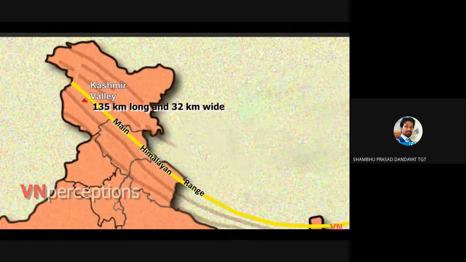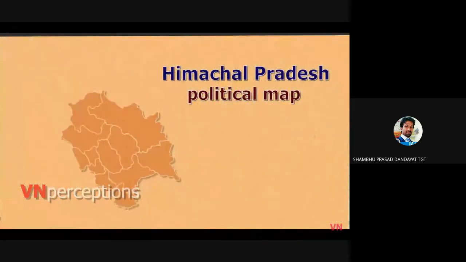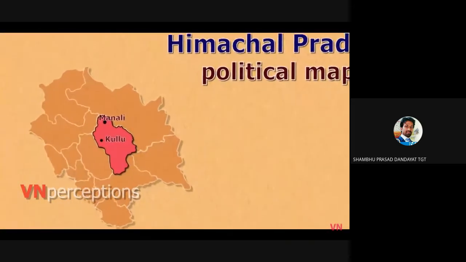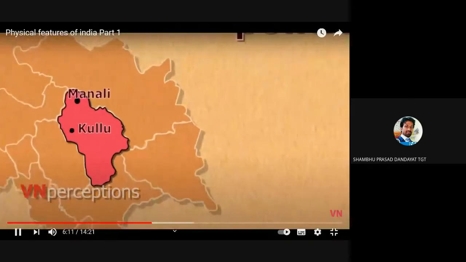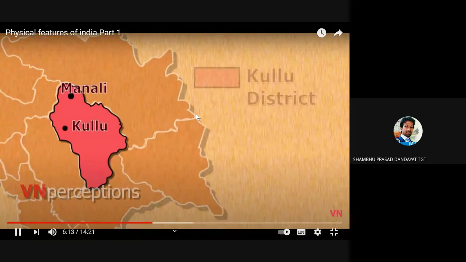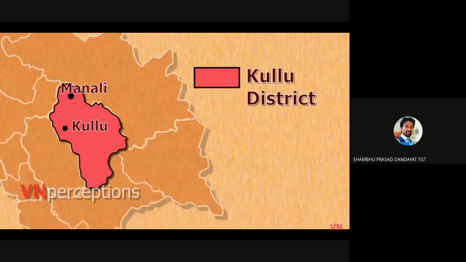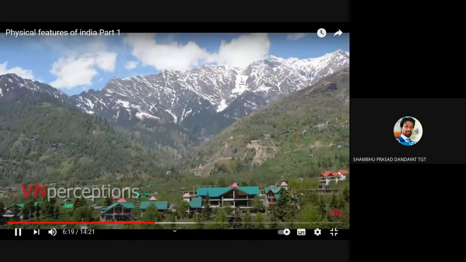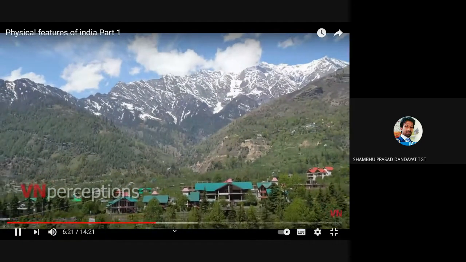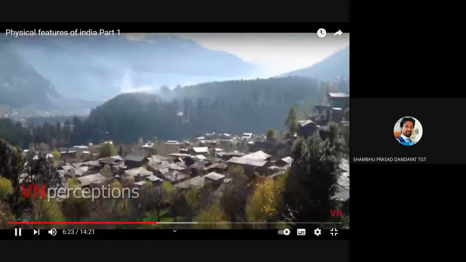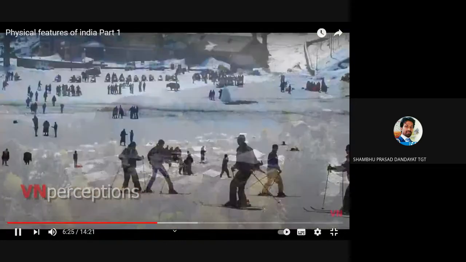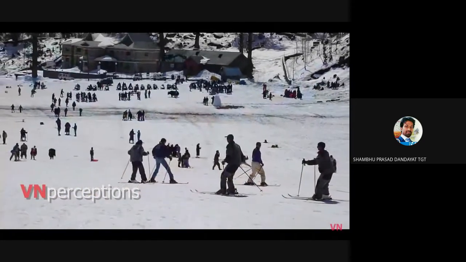Kulu Manali is one more important tourist place in this region. Due to its close proximity, these two names, that is Kulu and Manali, are often considered as a single destination. The valley is known for its amazing hills and various temples and sightseeing locations attract a huge number of visitors each year.